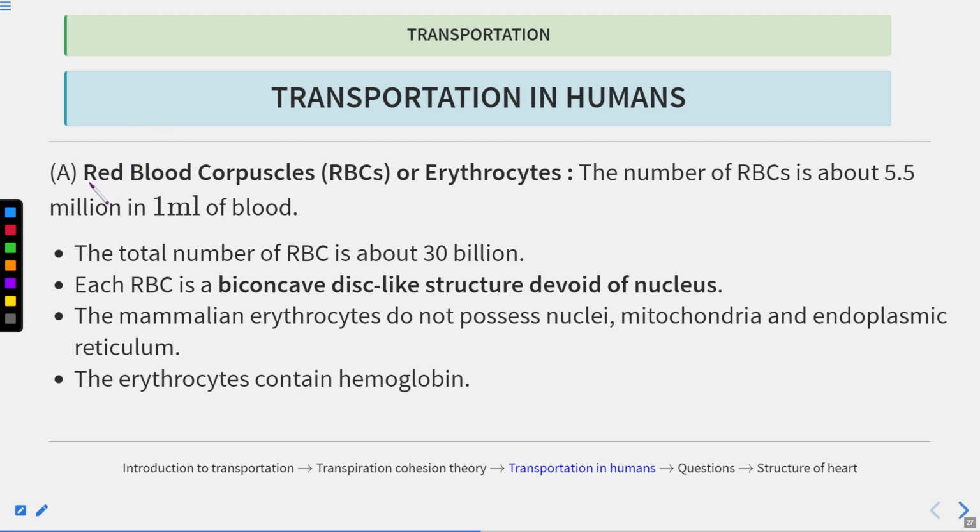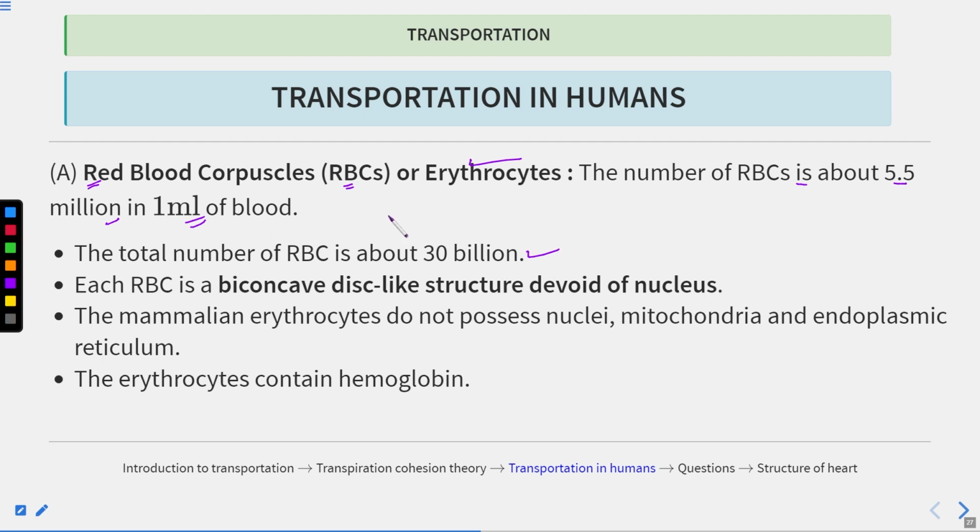The first one is the red blood cell. These are also known as RBCs or erythrocytes. Now the number of RBCs is about 5 to 5.5 million in about 1 ml of blood. And the total number of RBCs is about 30 billion. Okay, so it is a huge number.